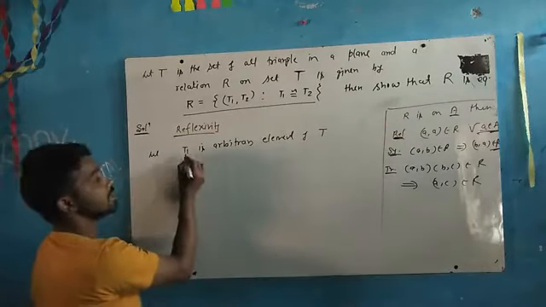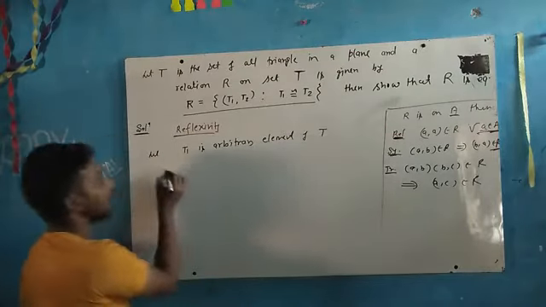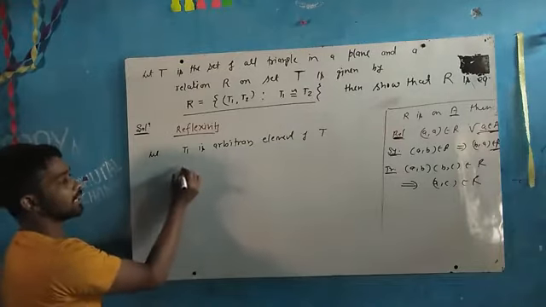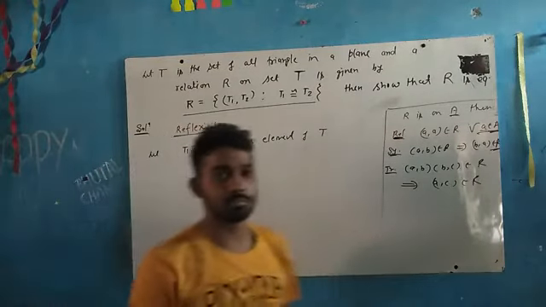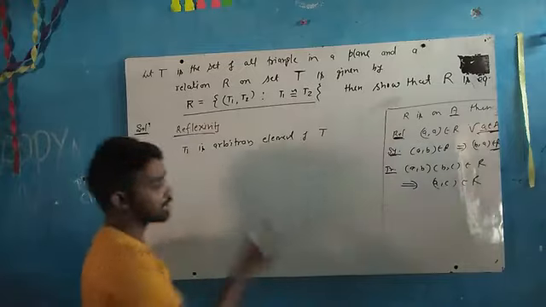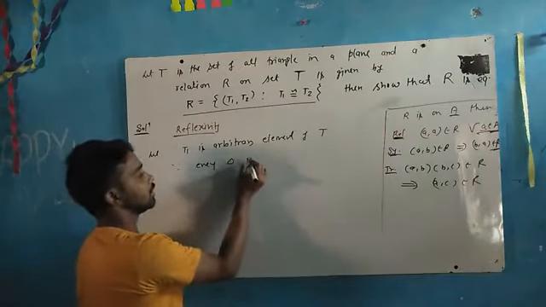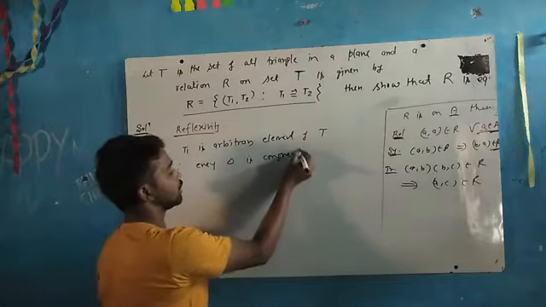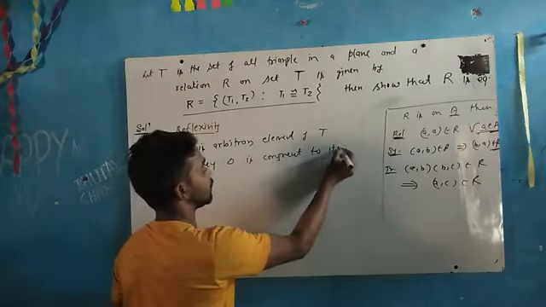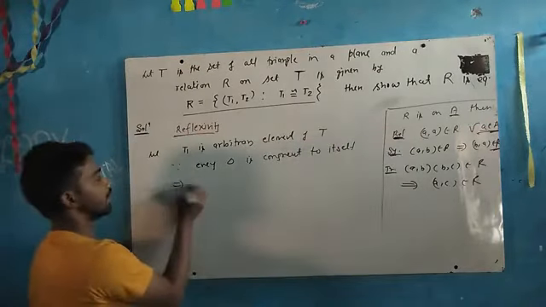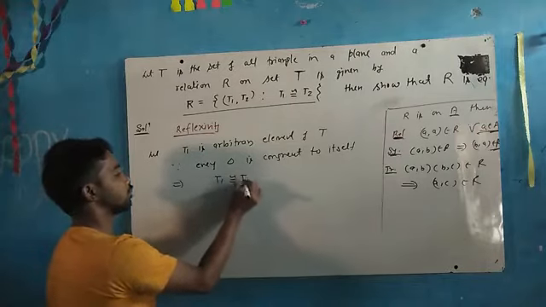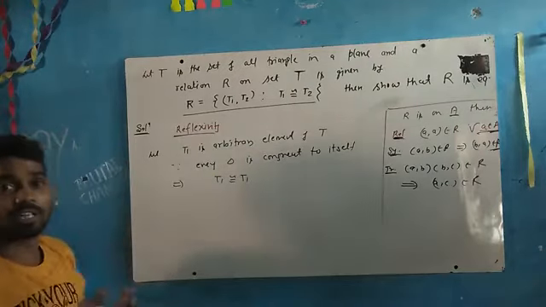Now listen, since T1 is an arbitrary element of T, and we know that every triangle is congruent to itself, this implies that T1 is congruent to T1. We can say this because every figure is congruent to itself.